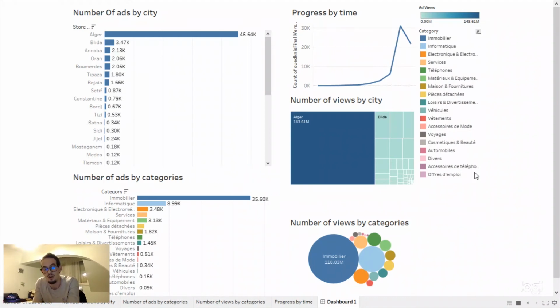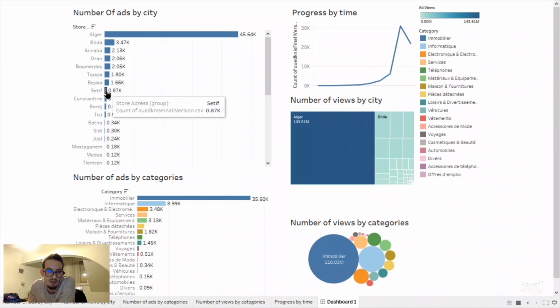If the team of Ouedkniss cares about their customers, maybe if we see the line here, we can grow even more. But I think in 2023, no one will use these websites anymore. Even if it's the top website in Algeria, we always have problems with data.